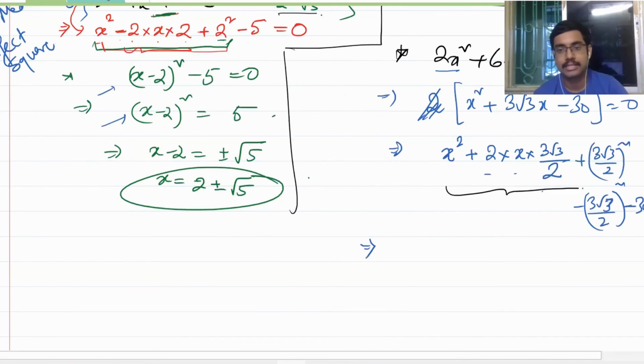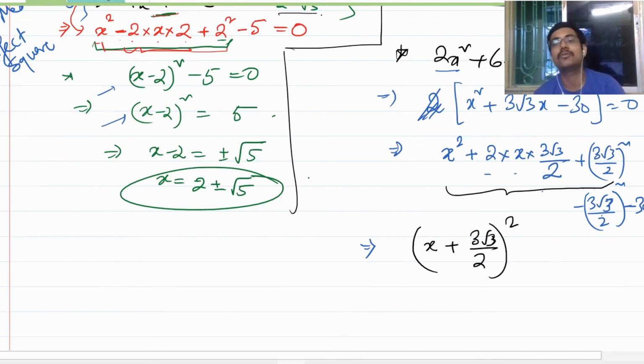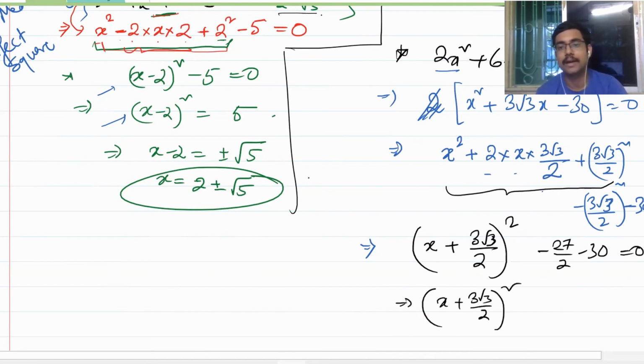Yes, sir. So this becomes a perfect square. So what will be this? X plus 3 root 3 by 2 whole square. And here it is 3 root 3 by 2 whole square. That means minus 27 by 2 minus 30 is equal to 0. So this will be x plus 3 root 3 by 2 whole square.